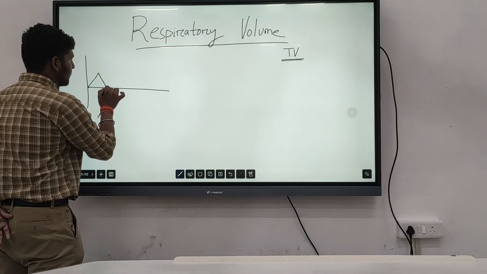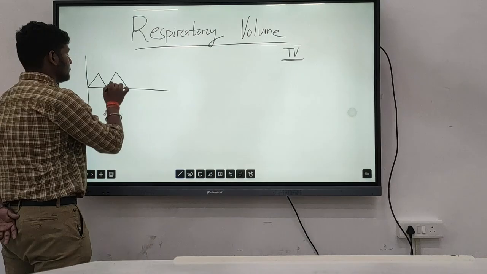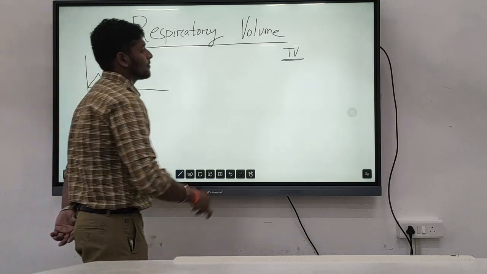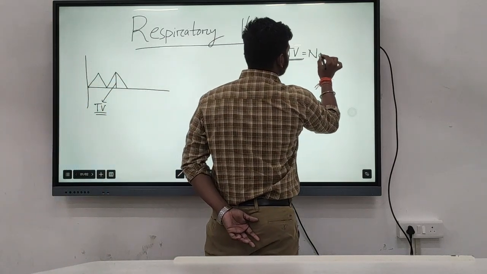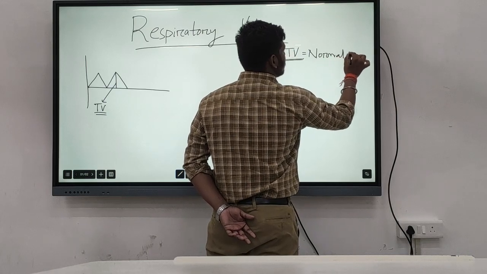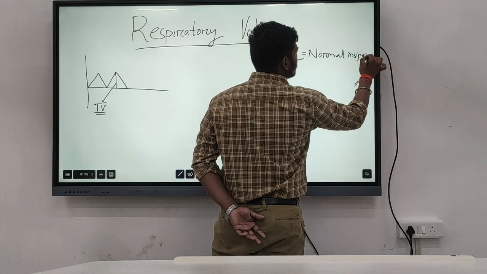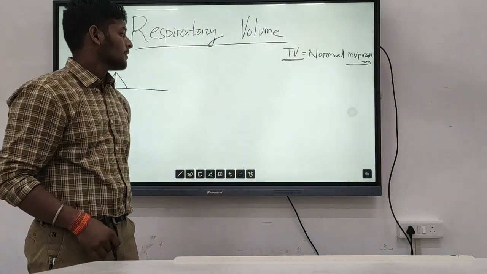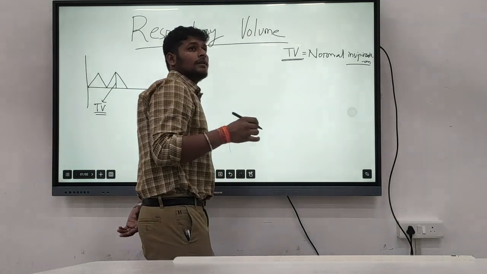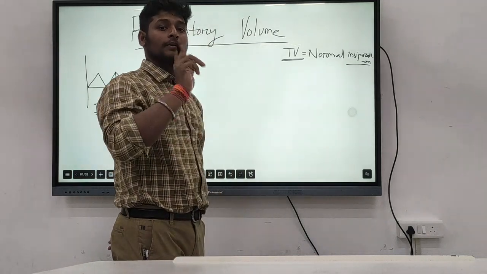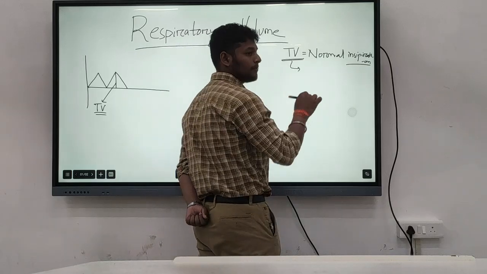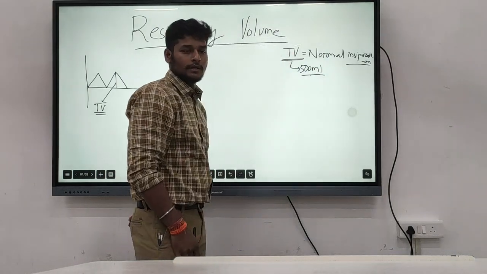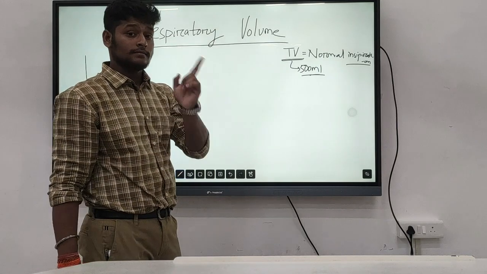So this graph, this is denoted here. This is the tidal volume, the normal inspiration that we do. Our lungs have the capacity of 500 ml per one breath. So per one breath we inspire 500 ml of air inside our body. This 500 ml is for one time.